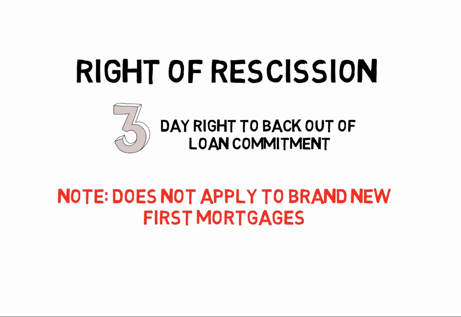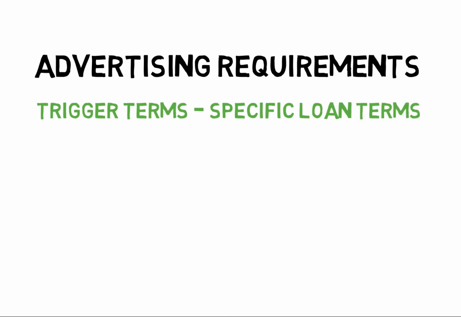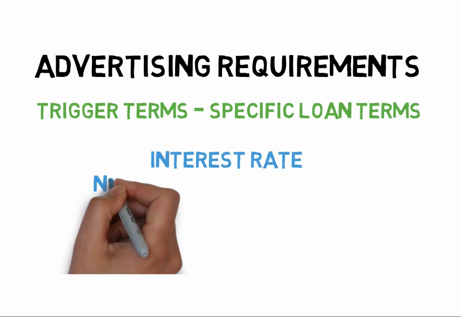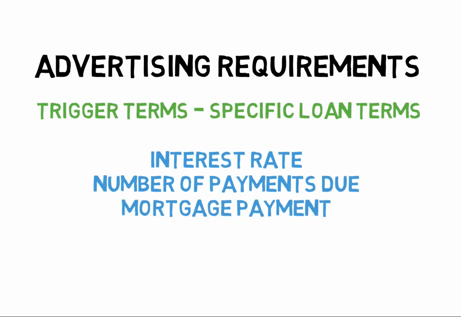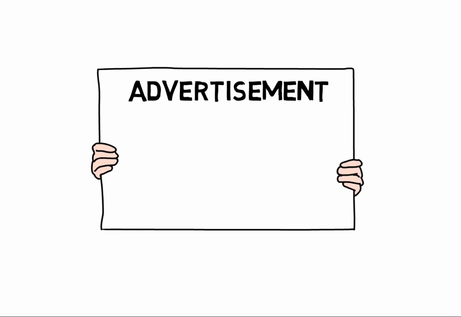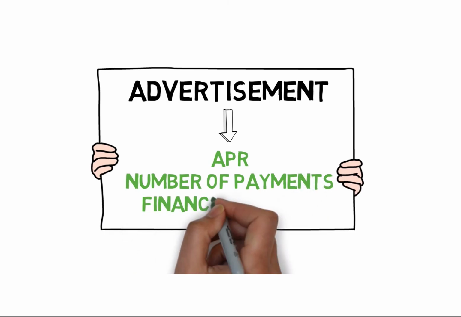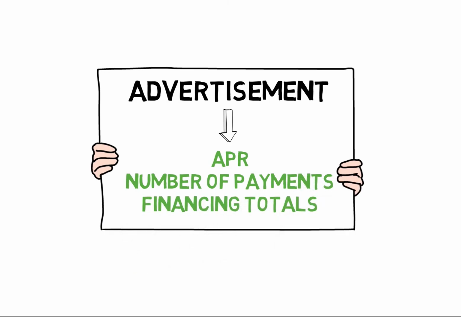Truth in Lending also applies to advertising requirements. We have what are called trigger terms, which are specific loan terms, such as the interest rate, the number of payments due, the mortgage payment, etc. If any trigger term is in the advertisement, then a required list of all disclosure of loan terms must also be in the advertisement, including again the APR, the number of payments, the financing totals. All those items must also be included. In other words, it eliminates lenders from advertising only one specific term. If you look at the whole package, the whole deal is not so great after all. It's to eliminate bait advertising.